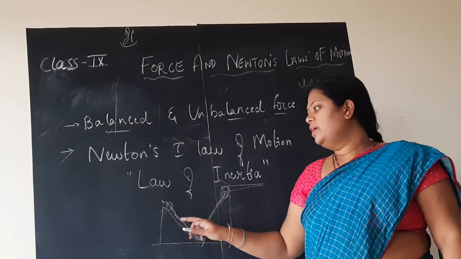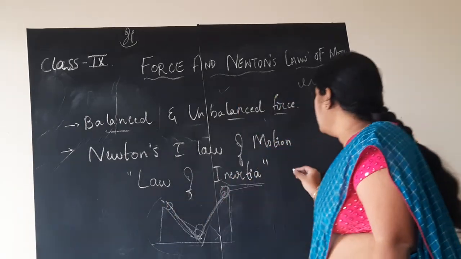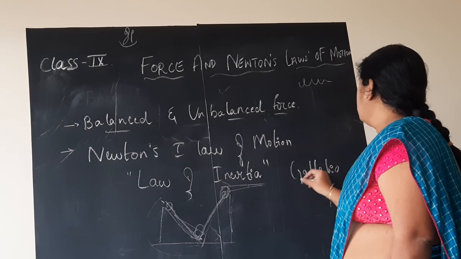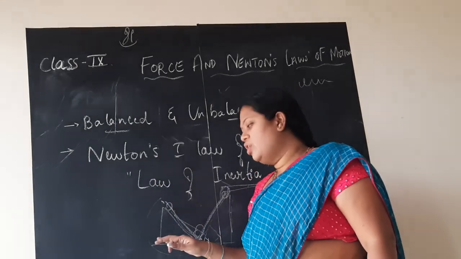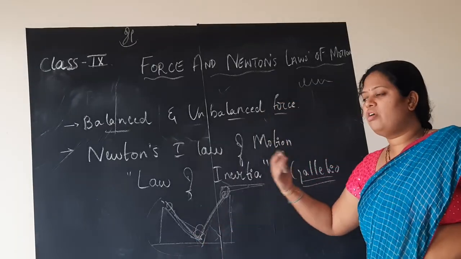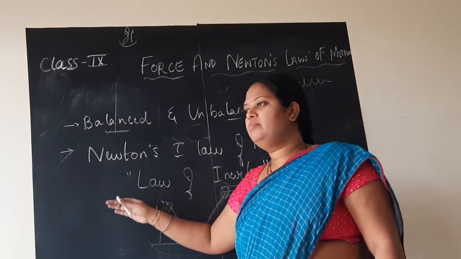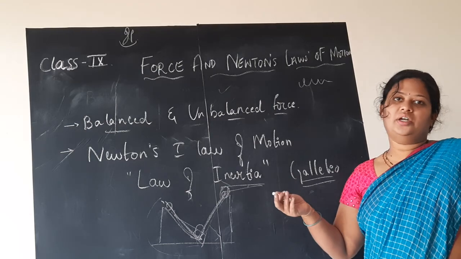So all this concept was actually explained by Galileo. It was explained by Galileo and not given by Newton. Newton just modified, or took forward, the concept of Galileo and gave the statements called Newton's laws of motion, which we are studying today.